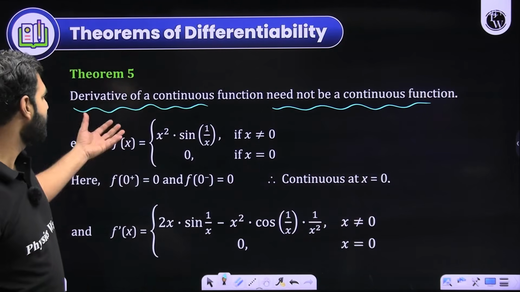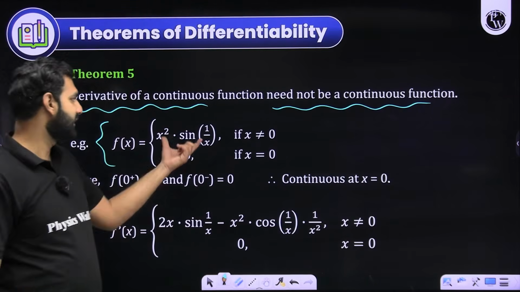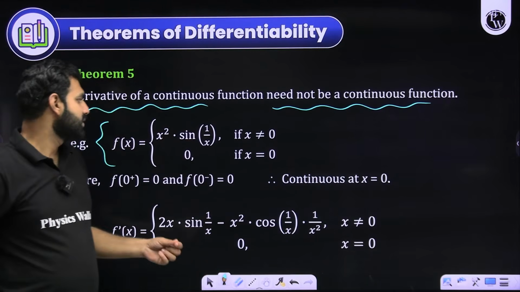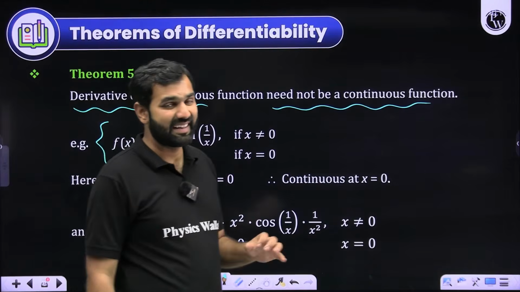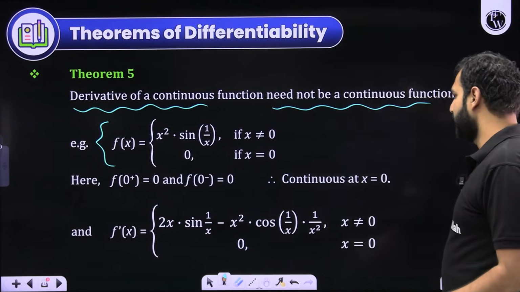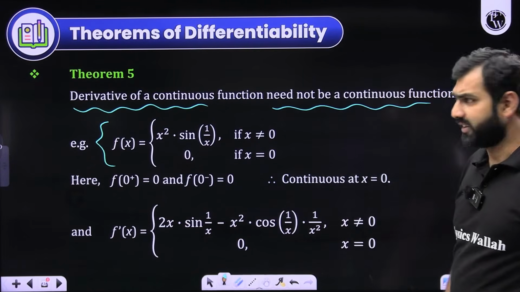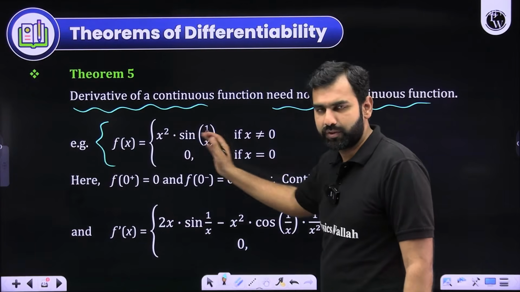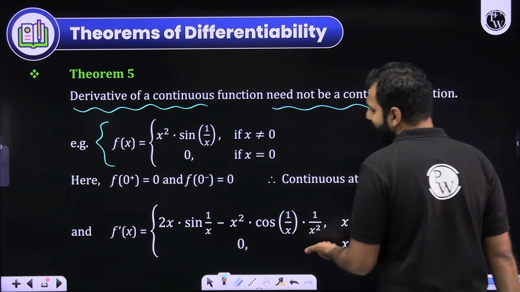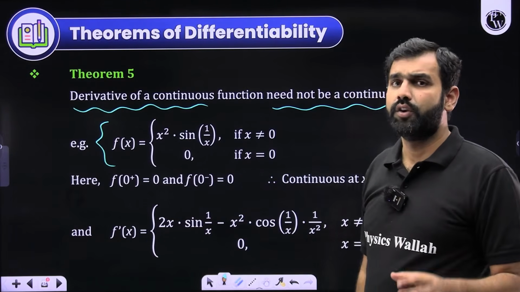You can understand it with an example as well. Let's say a piecewise function f(x) is given, which is defined as this if x is not 0, and defined as 0 if x is 0. At x equal to 0, we know that this is continuous. But the problem here is that if I find f'(x), you can find its derivative by using the product rule, and if you check its continuity at 0, it will be found to be a discontinuous function. So that's my whole point.